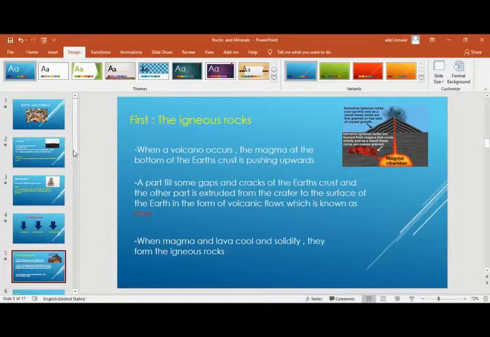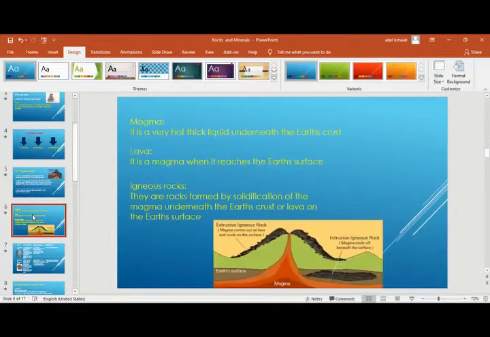Okay, look at this. Magma is a very hot, thick liquid underneath the Earth's crust, while lava is magma that has reached the Earth's surface. Igneous rocks are rocks that formed from either magma or lava. So the igneous rocks are divided into how many types? Two, regarding what? Those formed from magma or those formed from lava.